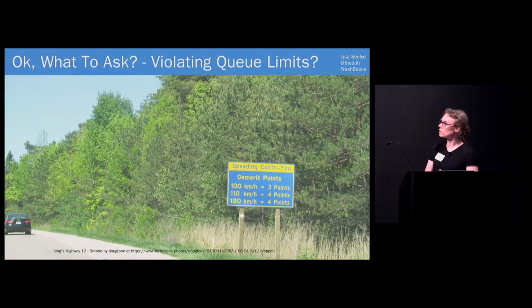How might you phrase this one? What's a good target? Maybe no more than 1% of our messages will fail per day for queue violations. OK. It's a good thing you can actually measure against. But what kind of instrumentation could help Rabbit customers be aware of how close they are? As a service owner of RabbitMQ, I can send a reject notification whenever there's a violation. Now, the publisher can look for this message and handle it. Maybe they can retry. Maybe they can log a message. Maybe they can do something else that's meaningful.